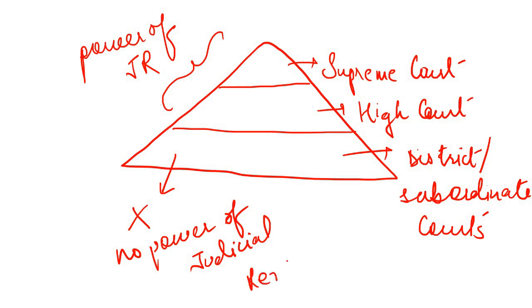It is a very important point from your prelims examination point of view. Why? Because many students can mark it as wrong, thinking that only the Supreme Court has been given the power of judicial review, whereas High Courts have not been given this power. But this is not true. Supreme Court and High Court both have the power of judicial review, whereas the district or the subordinate courts have not been conferred this power.